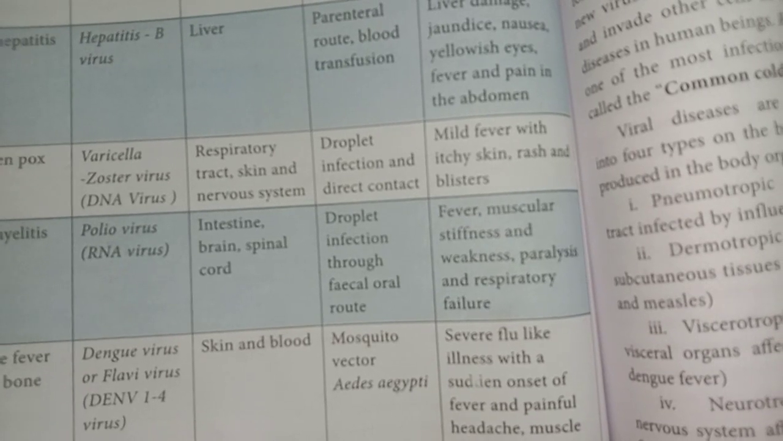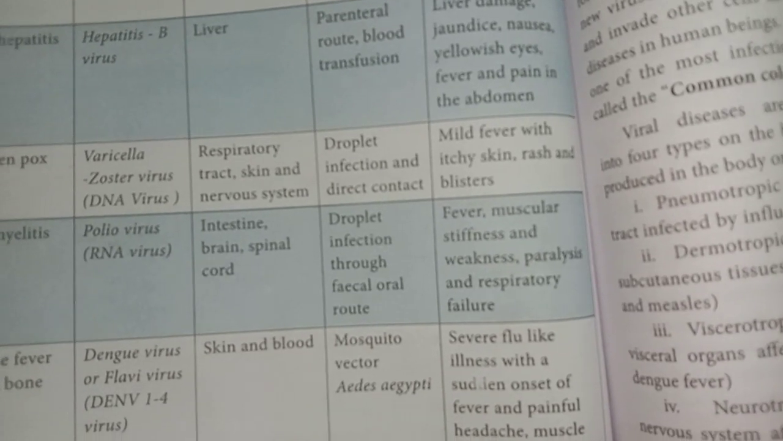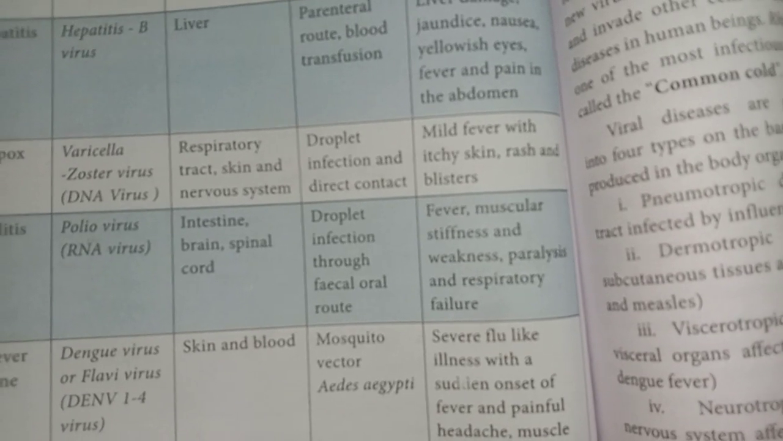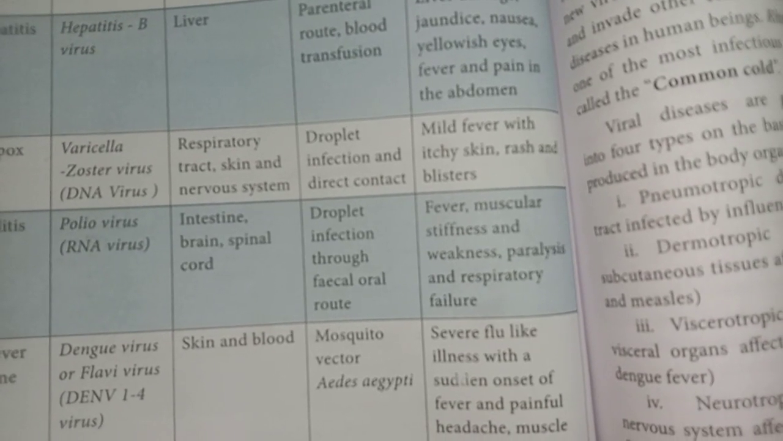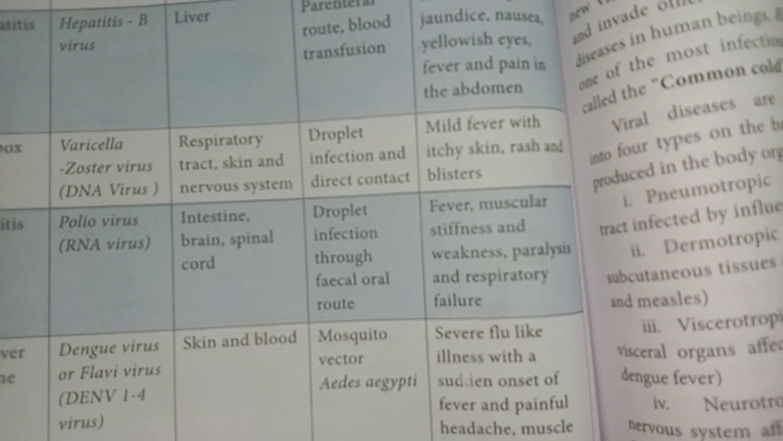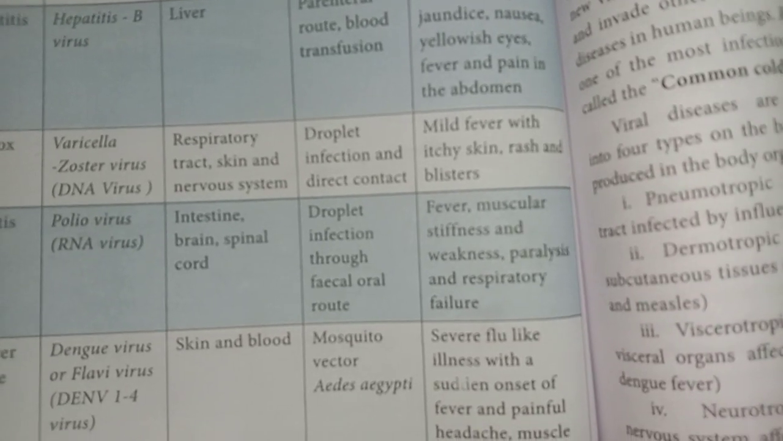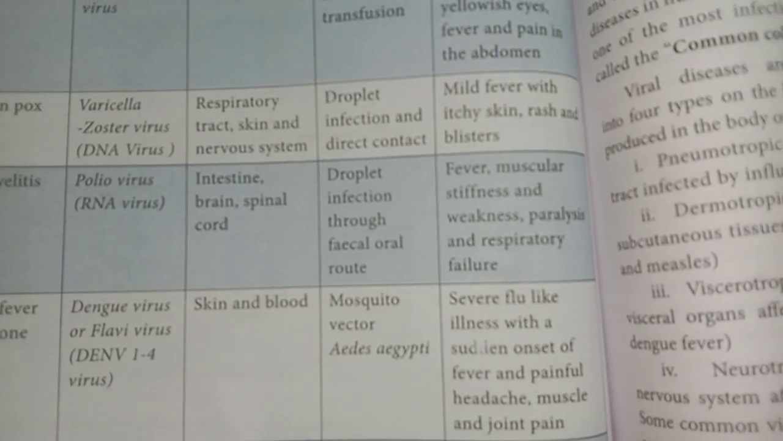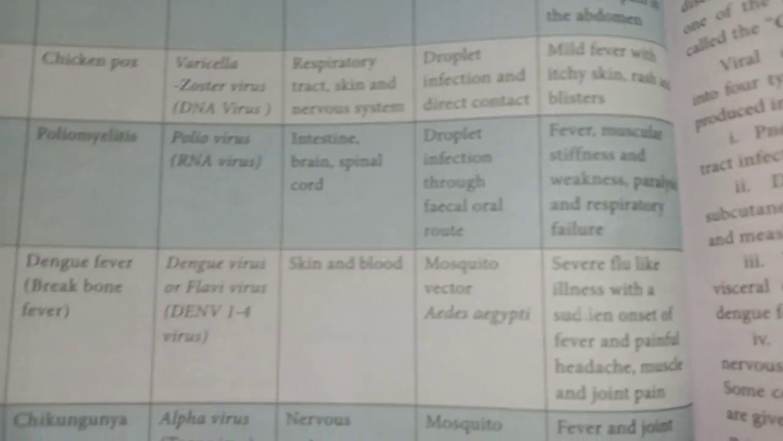Then the sixth disease, poliomyelitis, causative organism poliovirus, infection area: intestine, brain and spinal cord. Mode of transmission: droplet infection and the fecal-oral route. Then symptoms: fever, muscular stiffness meaning muscle tightness, then weakness, paralysis and respiratory failure. Paralysis in Tamil we can say seyalilappu.